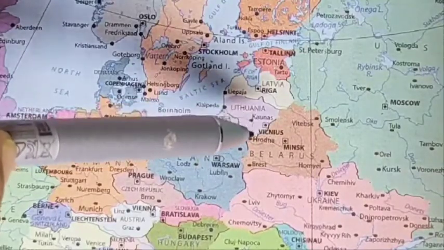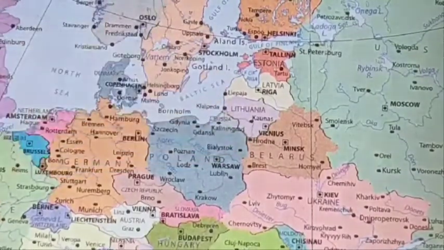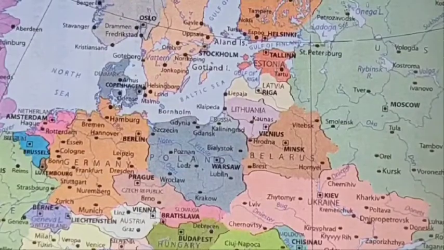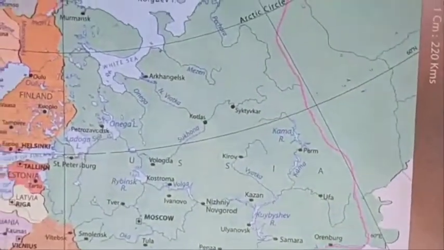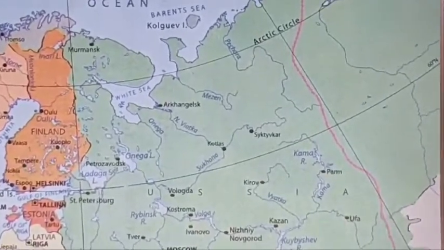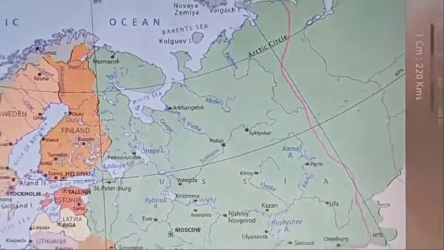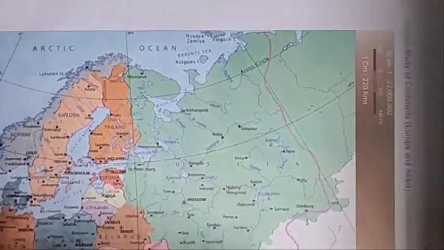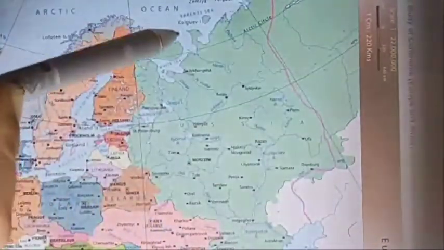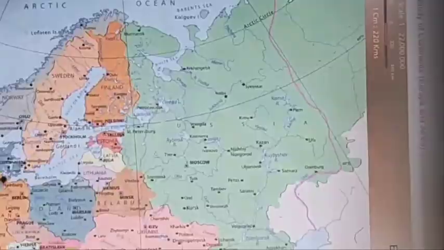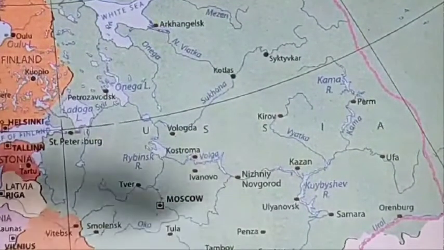Next group of country, Russia and former Soviet Union. Russia is located in the eastern part of Europe with capital Moscow.